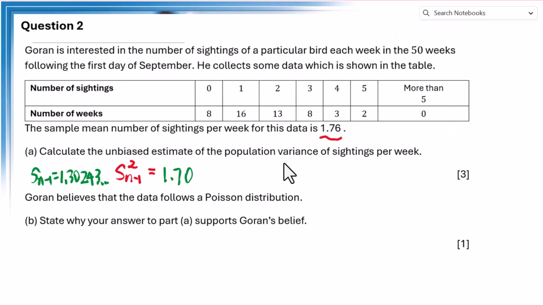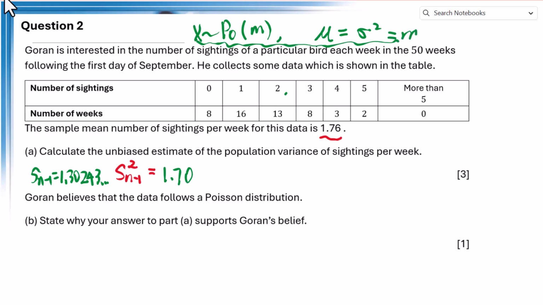1.70. Goran believes that the data follows a Poisson distribution. State why your answer to part A supports Goran's belief. We know in Poisson distribution, mu equals sigma squared equals m.